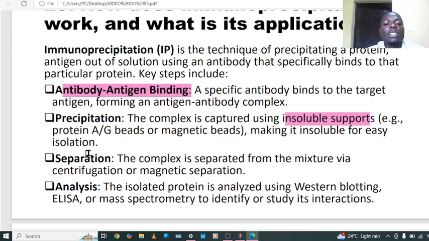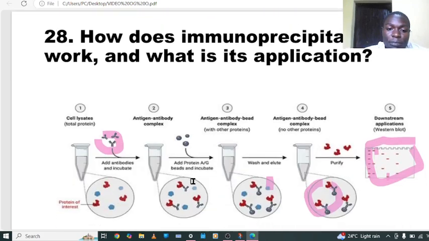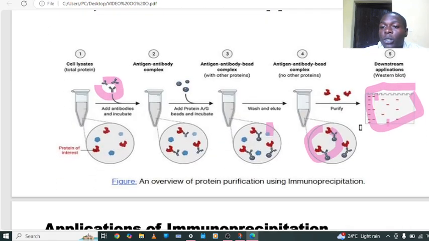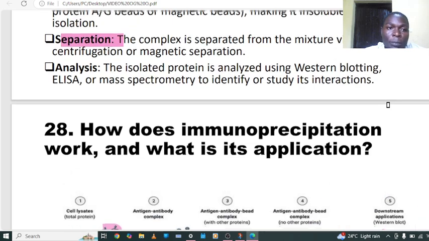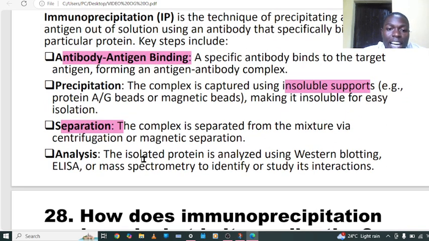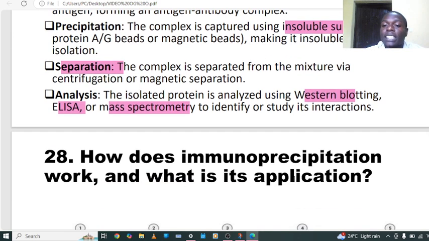After this, we are going to do separation, where we use centrifugation or magnetic separation. Then after we wash, we remain with the proteins as you have seen here. We wash, remain with the protein, and then we analyze them. In the analysis, the isolated protein is analyzed by using Western blotting, ELISA, or mass spectrometry to identify it and study its interaction.